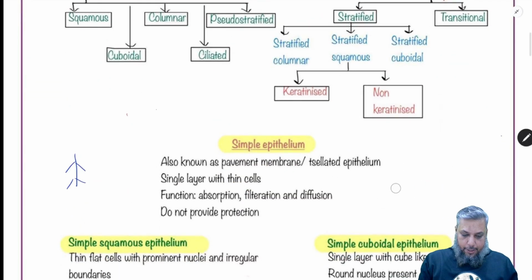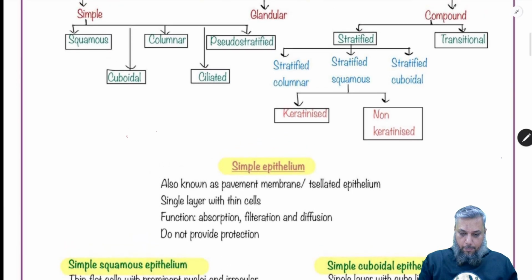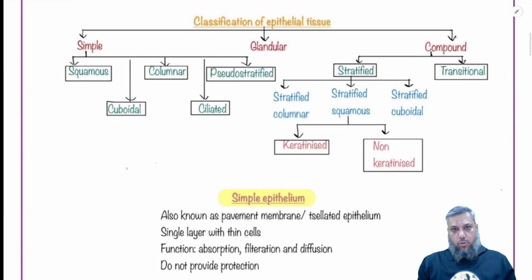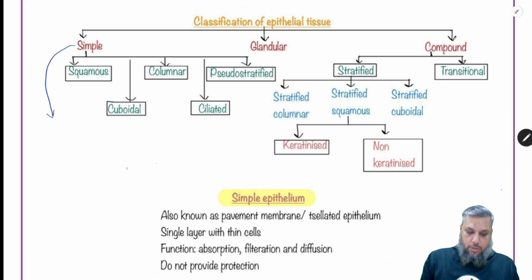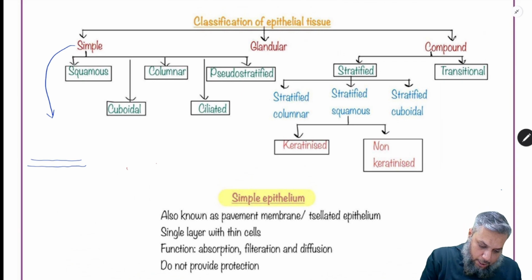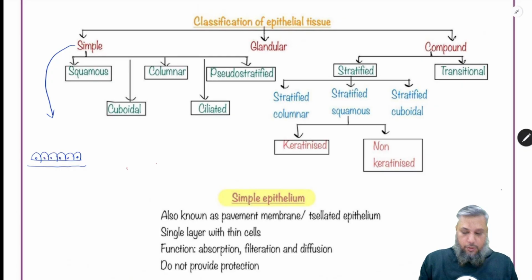They can be classified into two main types. Okay, let us go point wise. One is simple epithelium. Simple epithelium, जहां पे हमारे पास basement membrane है, and it has only a single layer of cells.